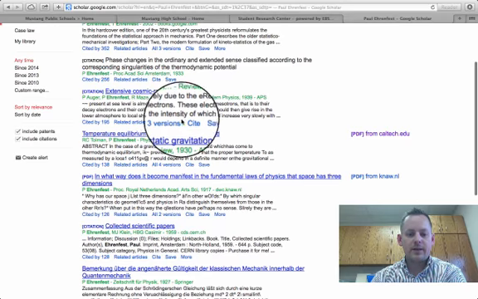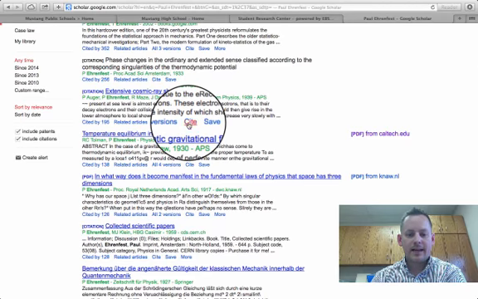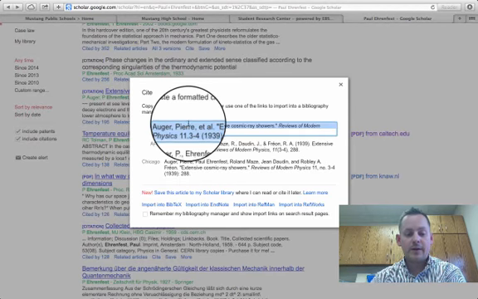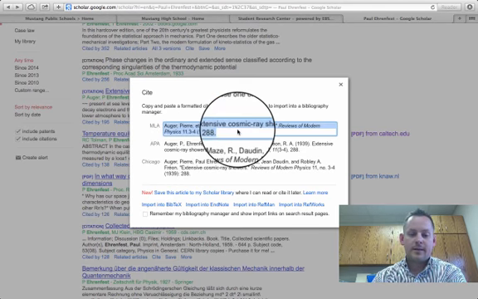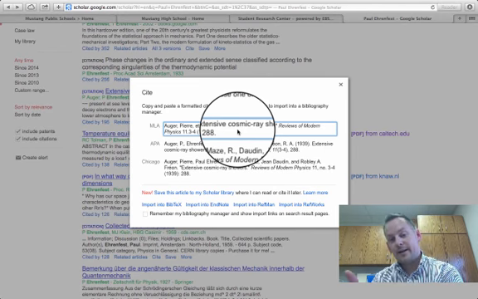In that case, if you click on Cite, since one thing that you have to do is provide citations in MLA format, there's your citation right there. So what you would do is simply copy that, paste it into your document, and now you're keeping track on your draft of your citations, and you won't have to enter them manually.